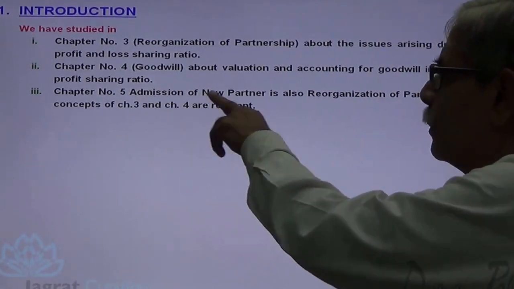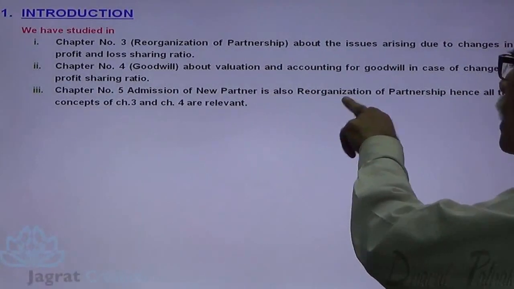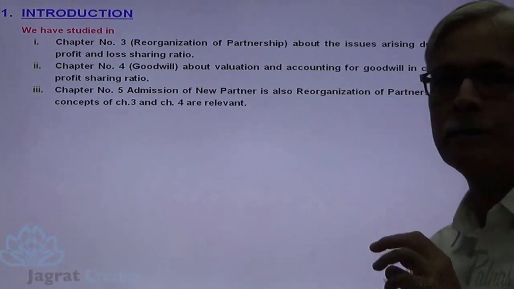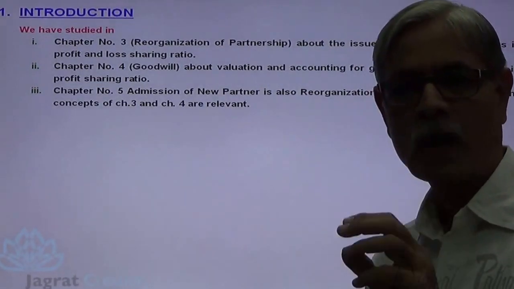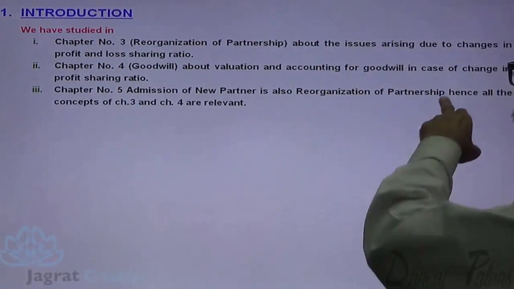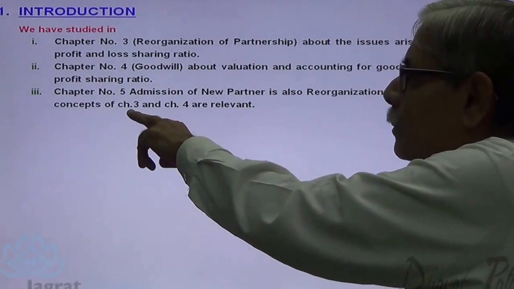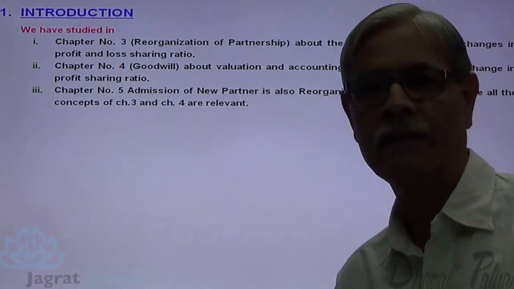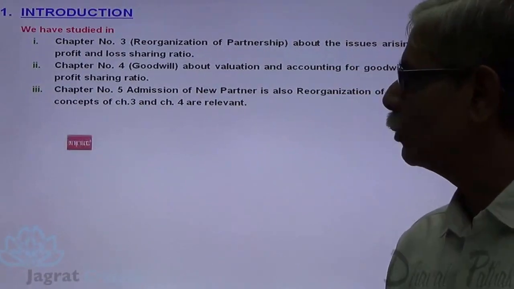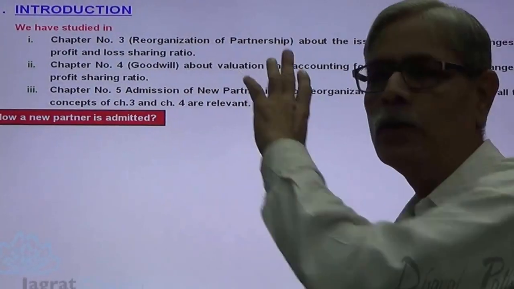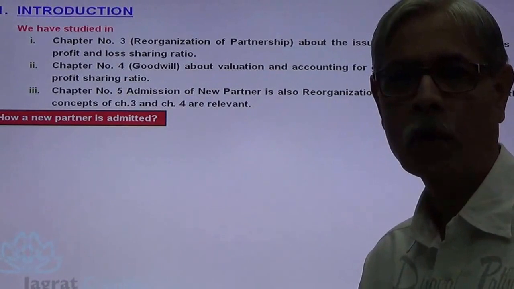In chapter 5, admission of a new partner is also a reorganization of a partnership, means profit sharing ratio changes. Hence, all the concepts of chapter 3 and chapter 4 are relevant. Now next, how a new partner is admitted? Observe.